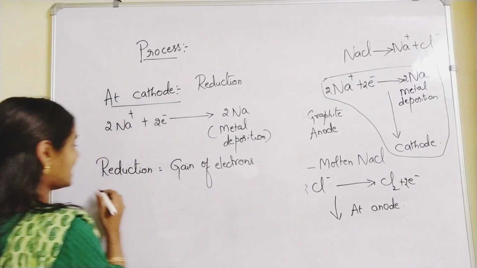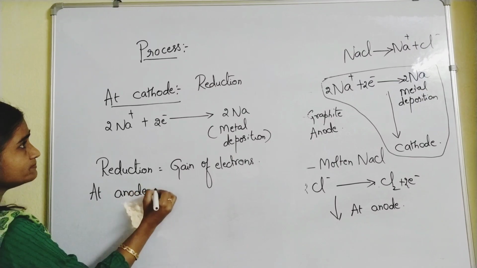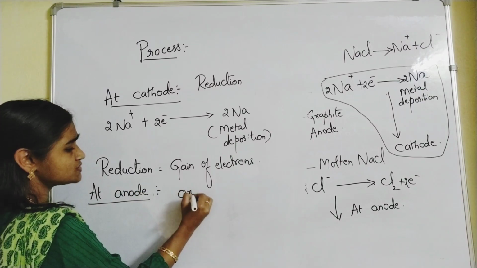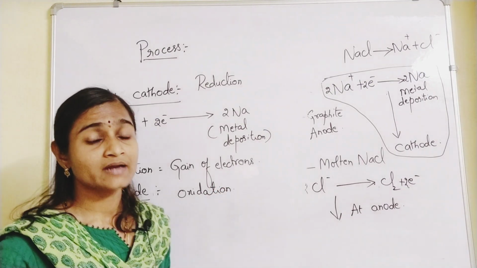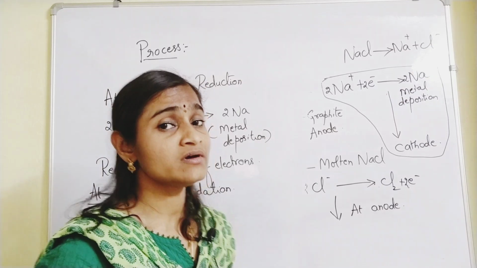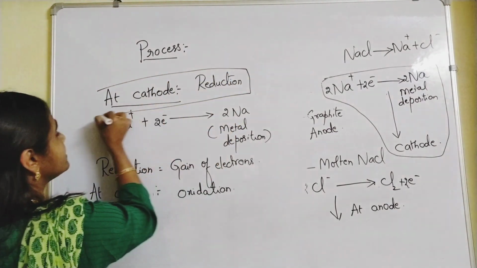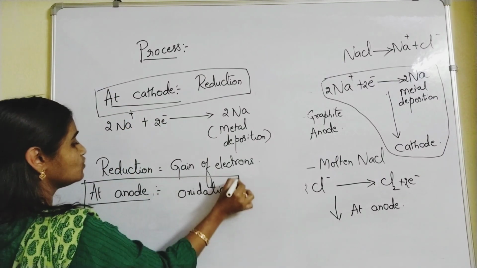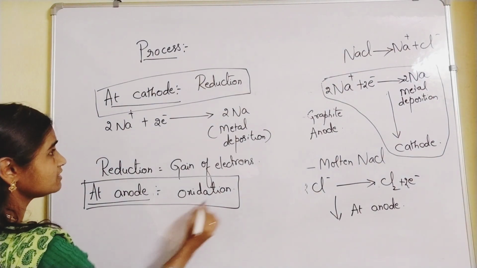And at the anode, what happens? At the anode, oxidation always happens in any electrolysis process. Please remember, at the cathode reduction happens and at the anode oxidation happens. What is oxidation?